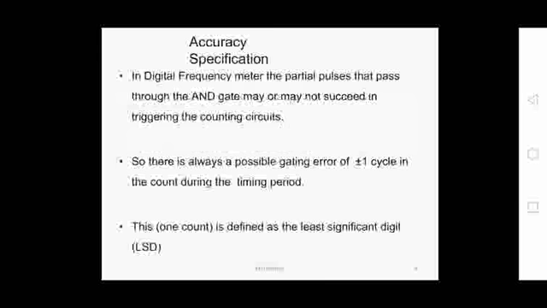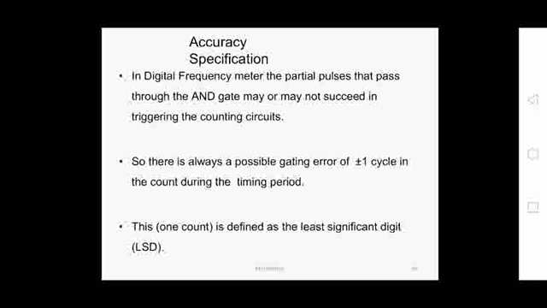Next one is accuracy specifications, that is, how we specify the accuracy in a digital frequency meter. In some cases, some pulses may go through the AND gate but will not be recognized by it.